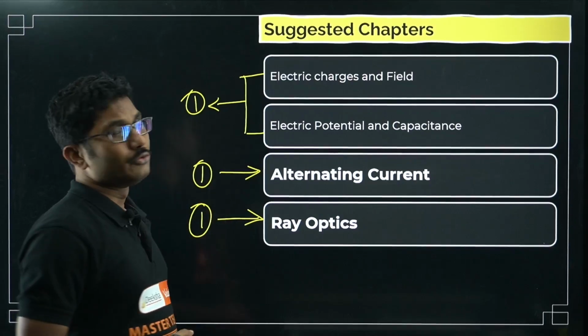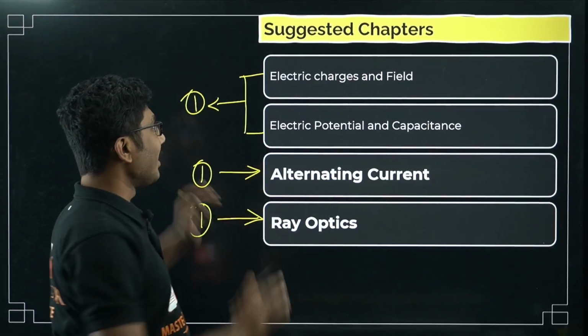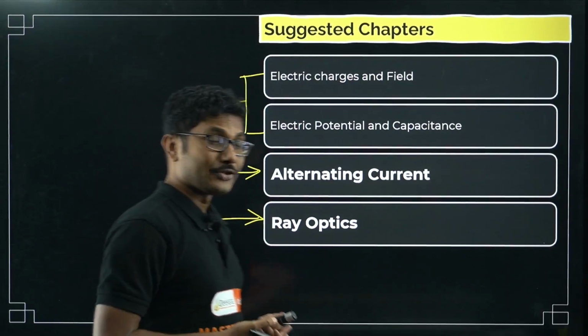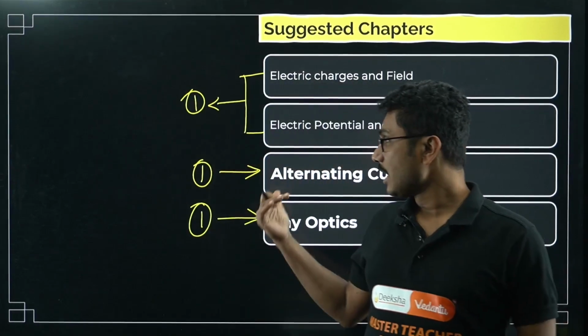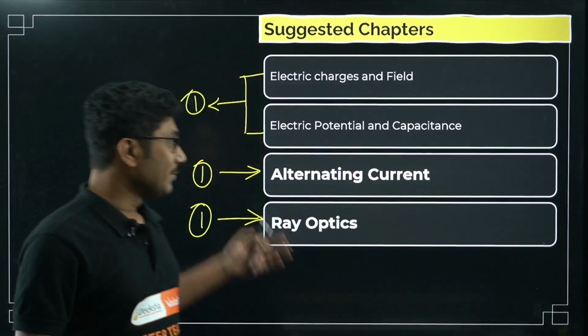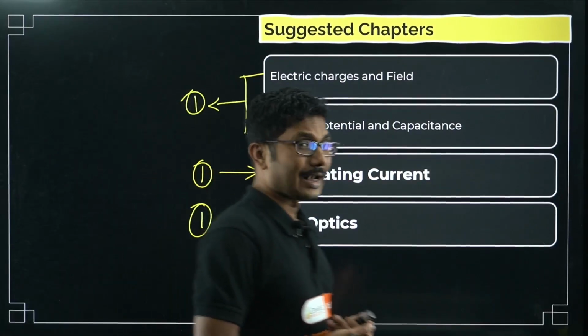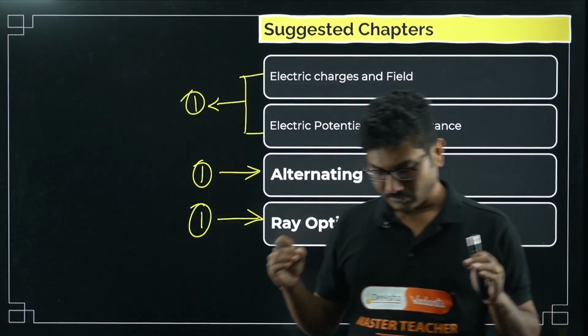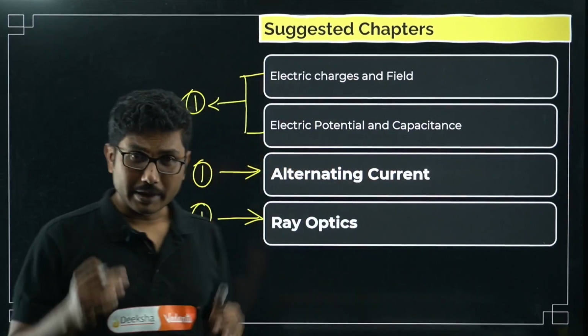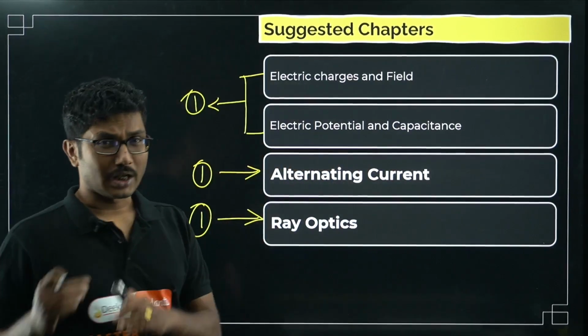So you cannot do any suggestion on that. Okay sir, electric charges and field, electric static potential and capacitance, 1 question is coming from that, and you are saying that from these 2 chapters 2 questions are coming, so I will only follow these 2 chapters. There is no guarantee, there are a lot of questions. I am only doing the selective important questions which are most likely to come.